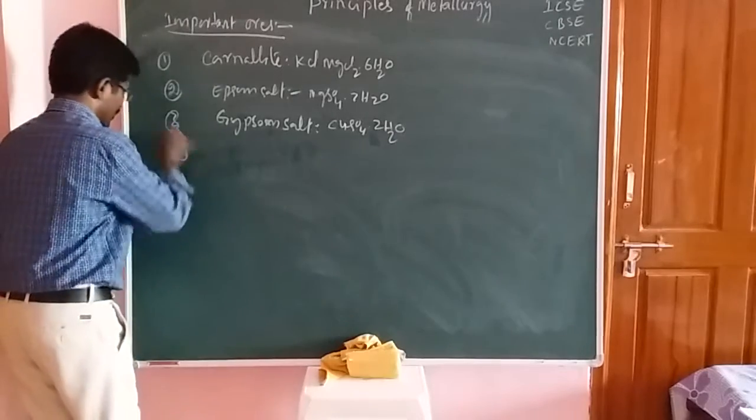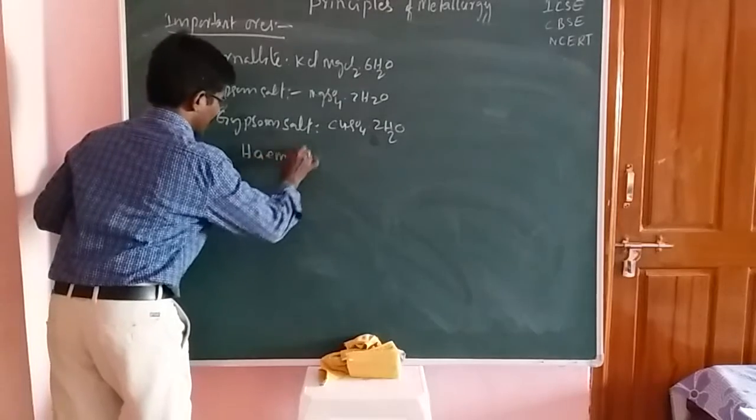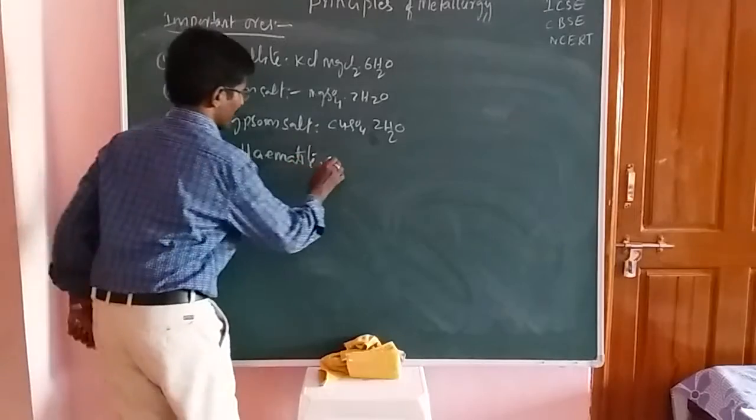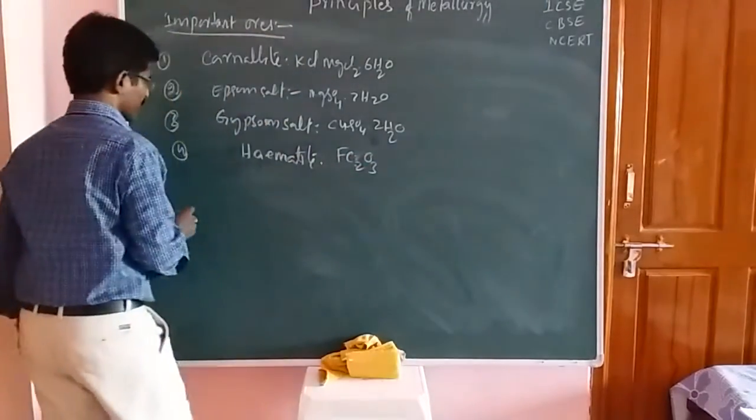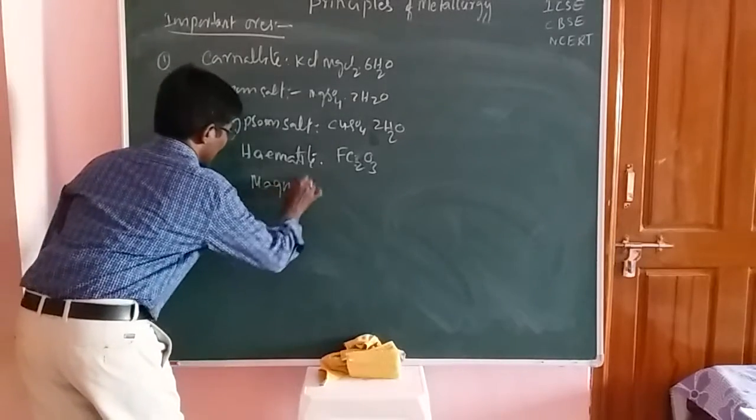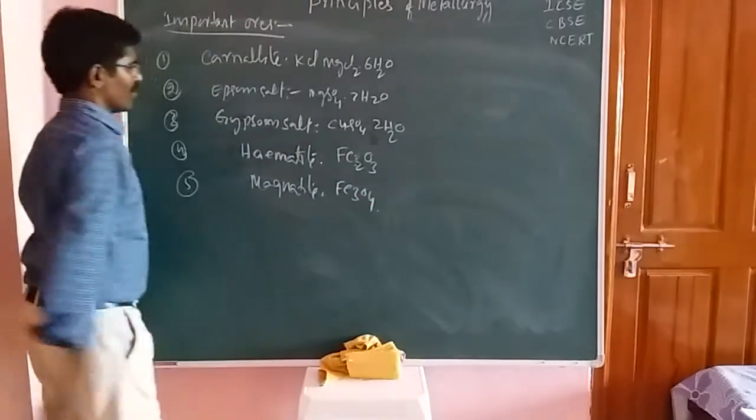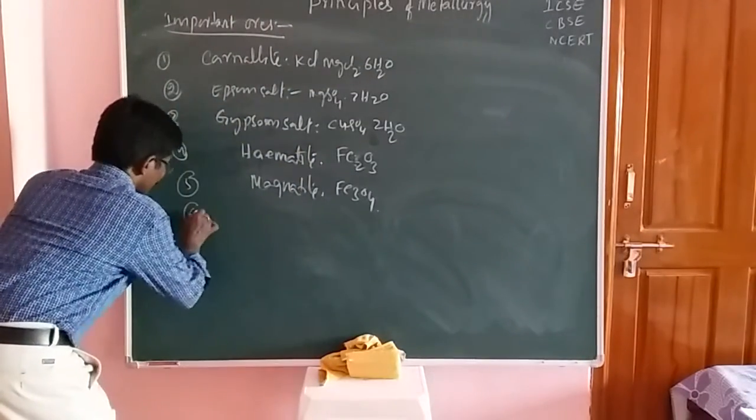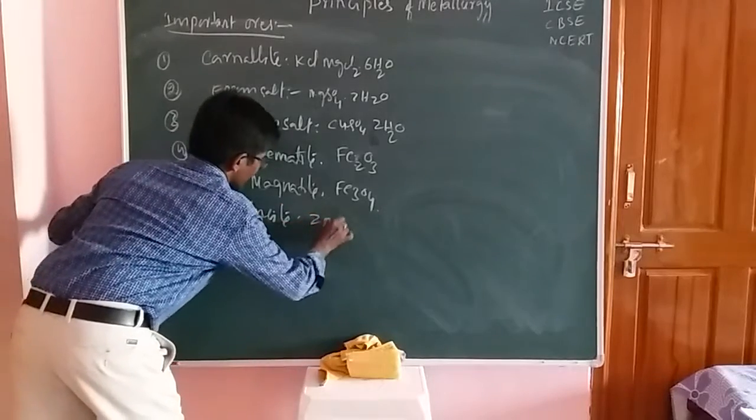And now we have to take some metal oxides. That is hematite, which is Fe2O3, and next ore is magnetite, which is Fe3O4 type of oxide. Next is zincite. Zincite means ZnO.